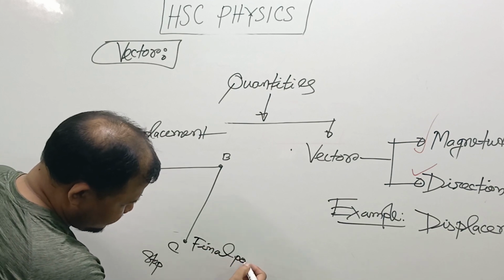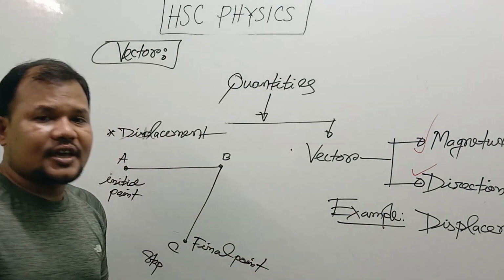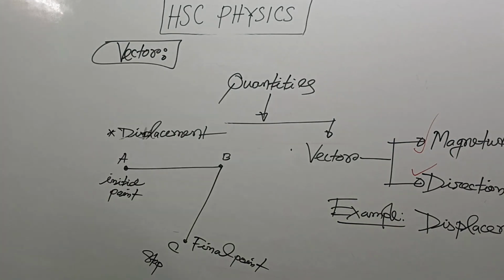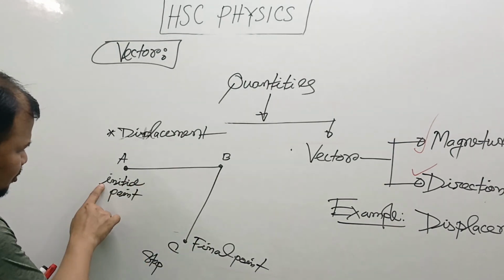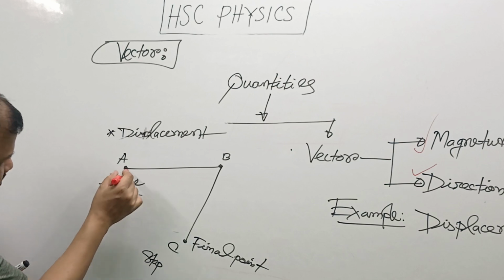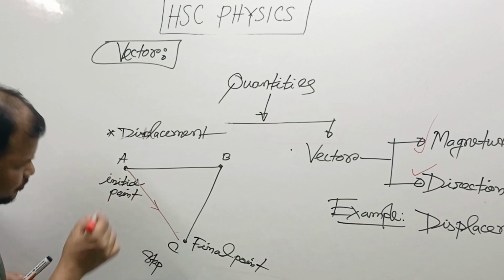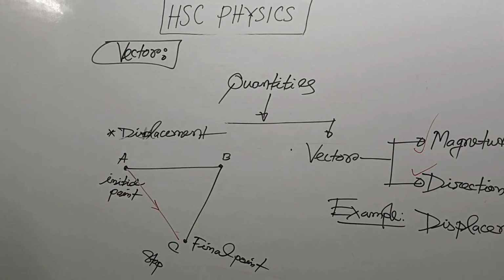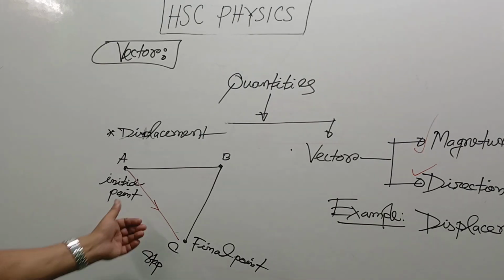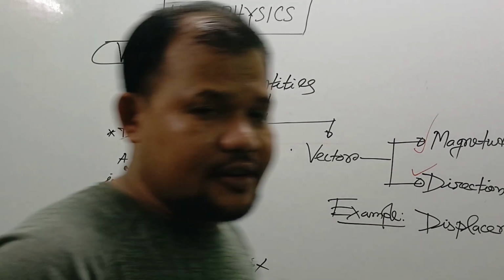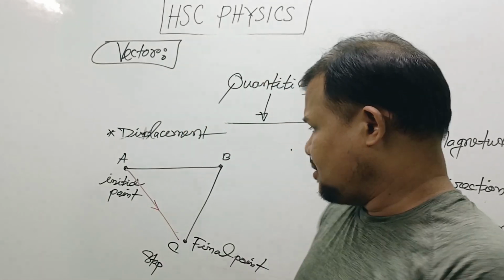This is the final point. Now we take the minimum distance from the initial point to the final point. This red line represents the minimum distance.